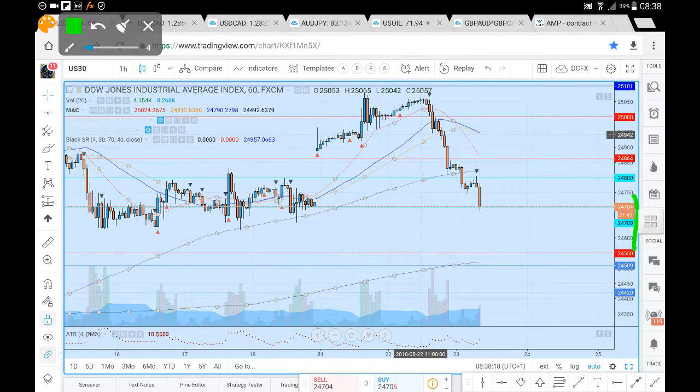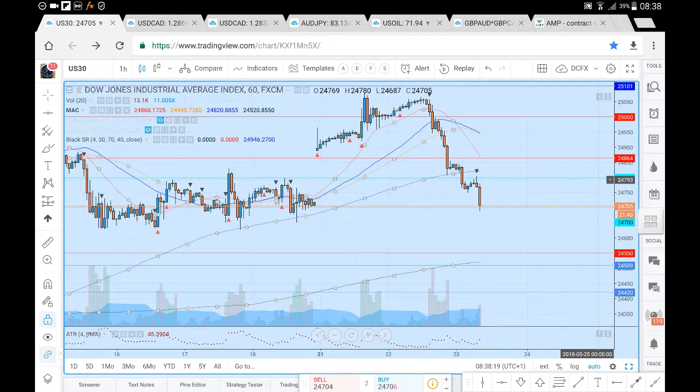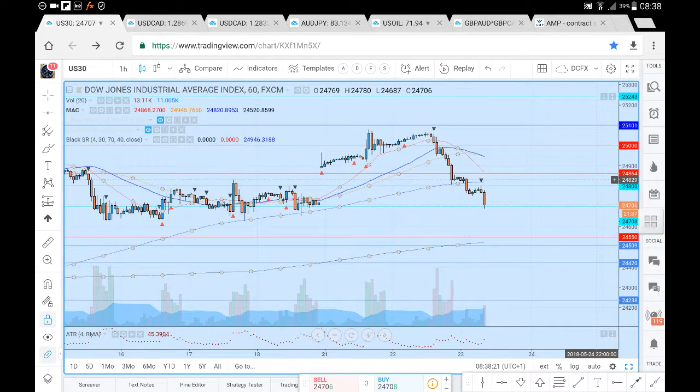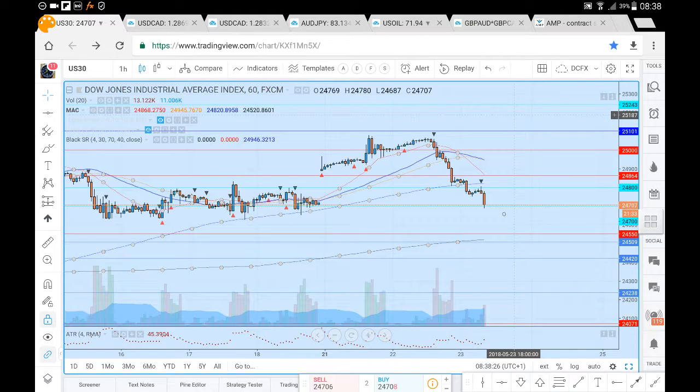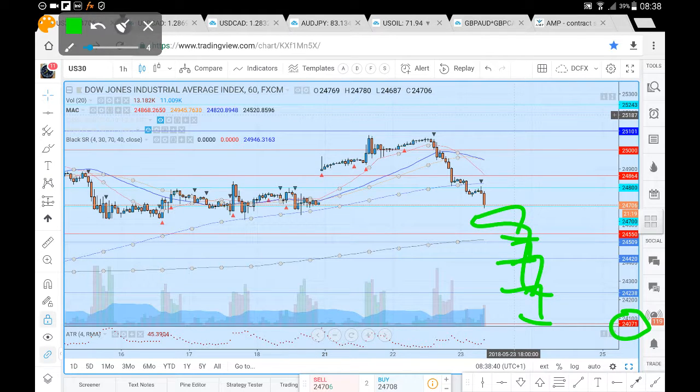And as we have had quite a bit of momentum over the past session or so, the levels that we are looking at here to the downside are moves beyond the 24,510. We'll be looking for 24,238. And if we do see acceleration beyond 24,238, we're looking for the far end of the range being around 24,071.